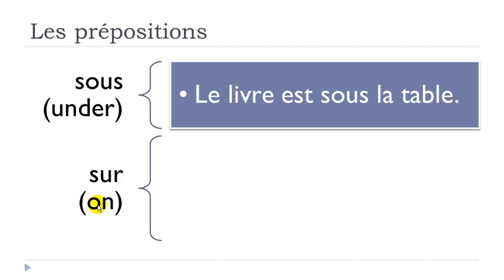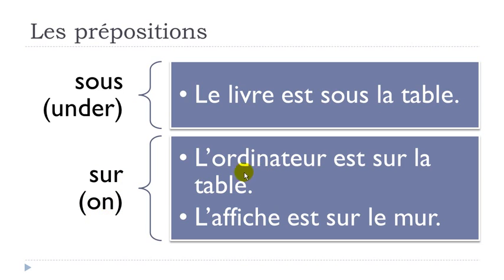Sur means on. Okay, and then we've got two examples here. L'ordinateur est sur la table. So l'ordinateur, the computer, est, is, sur, on, la table, the table. The computer is on the table, sur here, but then remember, or keep in mind that it's also possible to use this sur if we're talking about the wall, for instance.